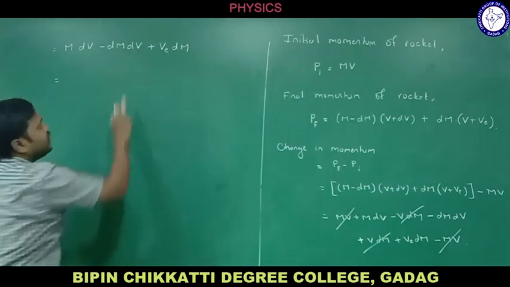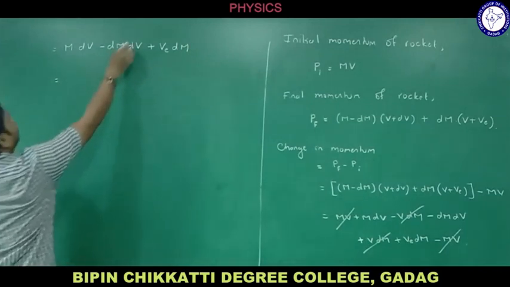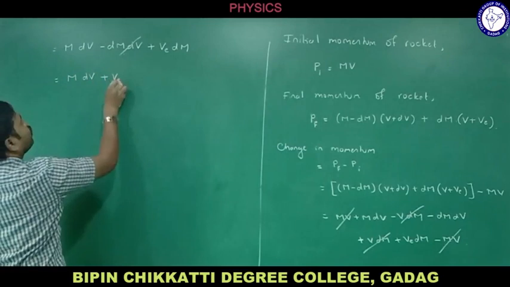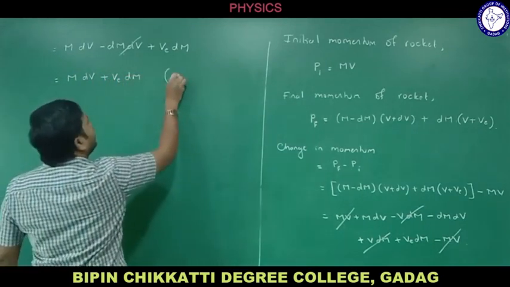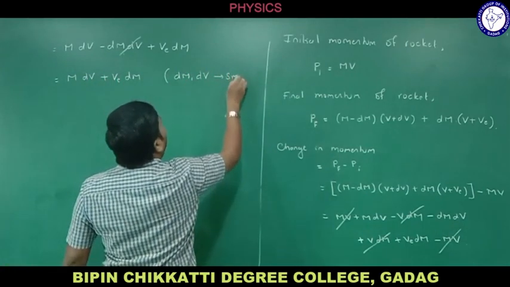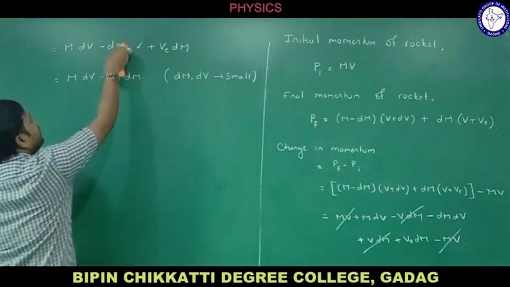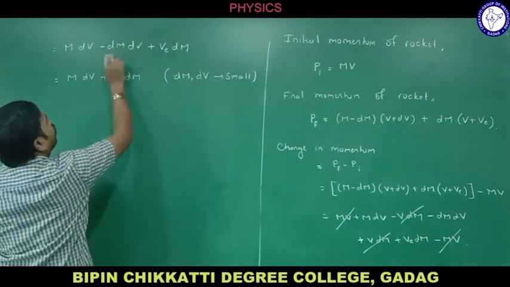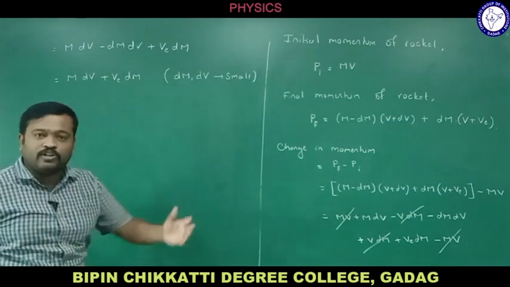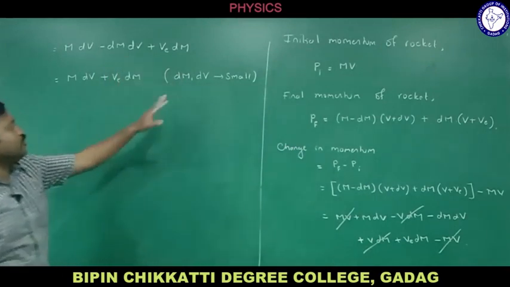But dm and dv are too small, so this term can be neglected. So what do we get? m into dv plus ve into dm. Why? Because dm and dv both are small. As dm and dv both are small, this term can be neglected. The product of two small terms will be much smaller again, so let me neglect this term because both are small.